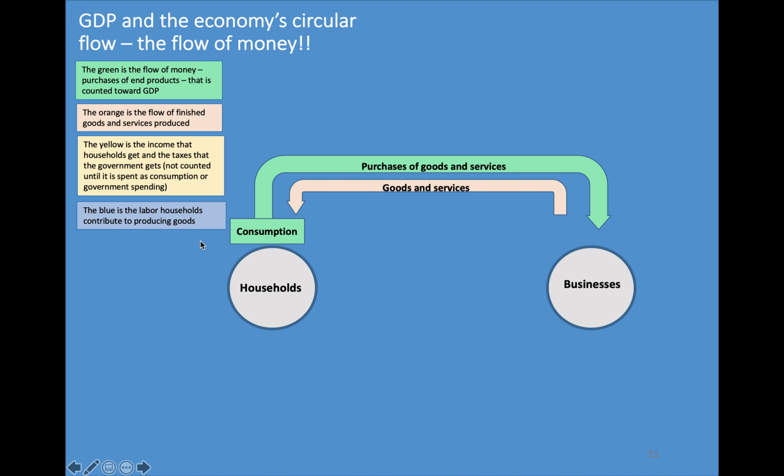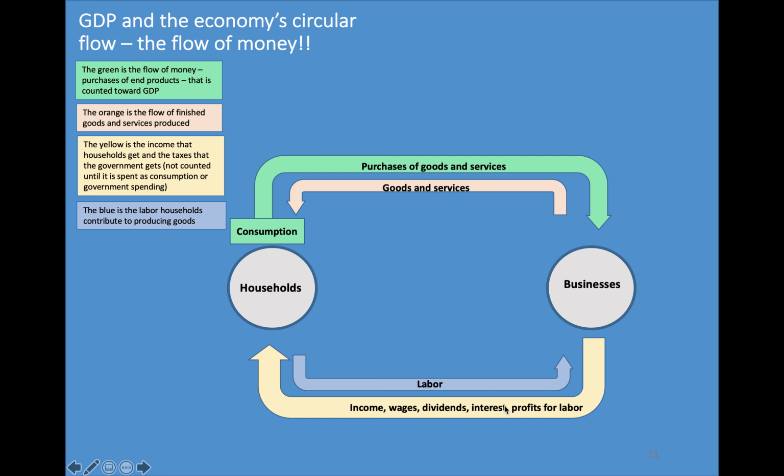And now the blue will be the labor the households contribute. So we contribute labor or work to businesses, and then we get paid for that. But it's counted as GDP when we buy things, when we buy the output of those businesses. So that's why our income is not counted as GDP, but rather what we do with it when we buy things.